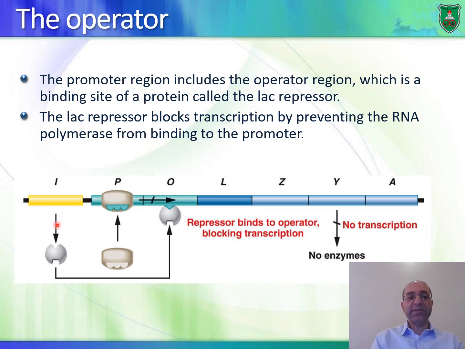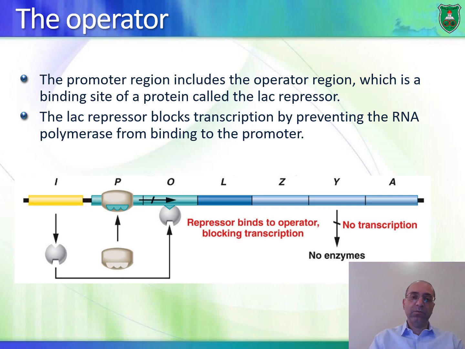So you have this lac repressor right here binding to the operator, and what does it do exactly? It prevents the RNA polymerase from binding to the promoter region. So it blocks transcription from taking place.